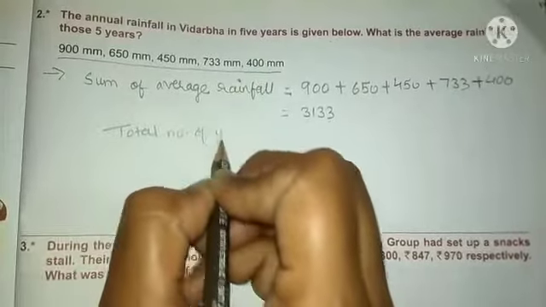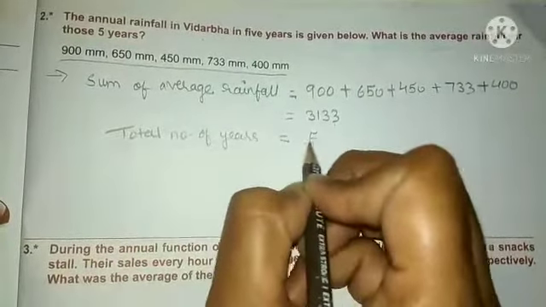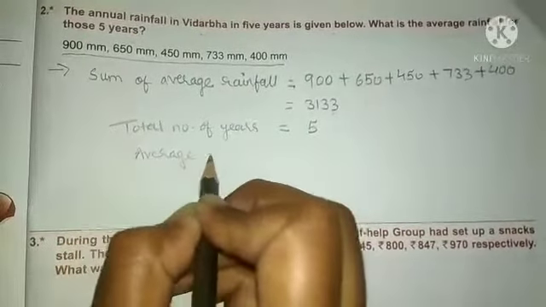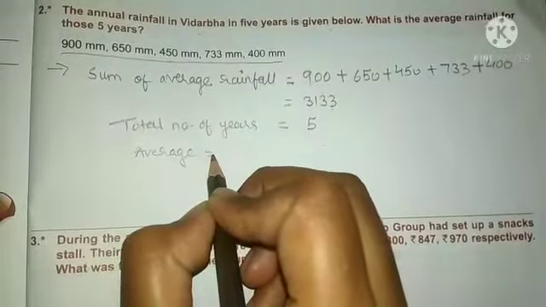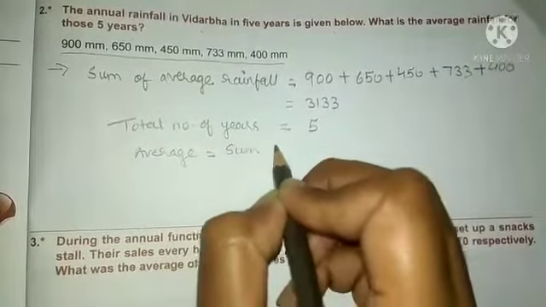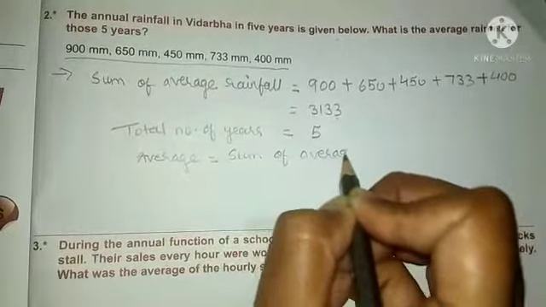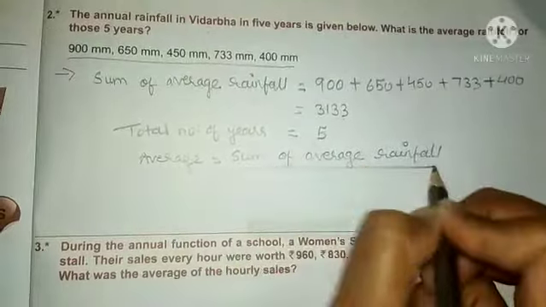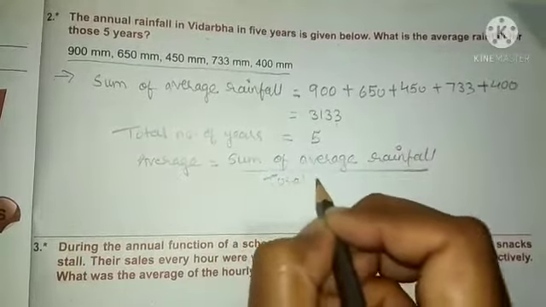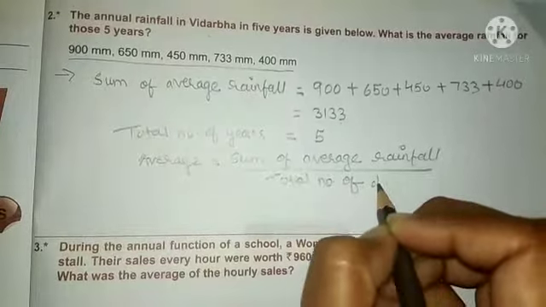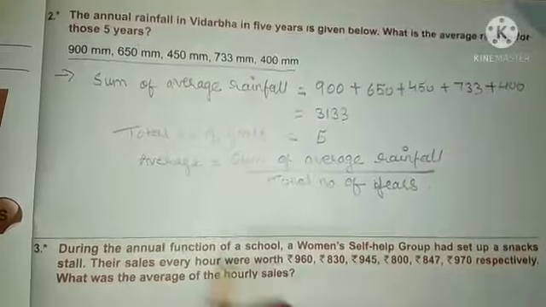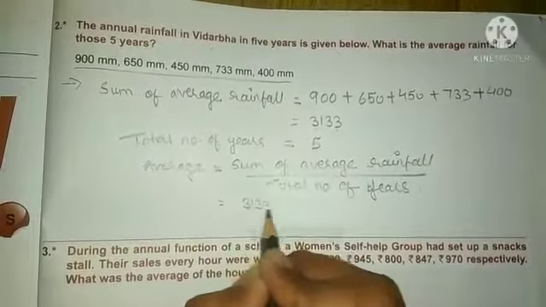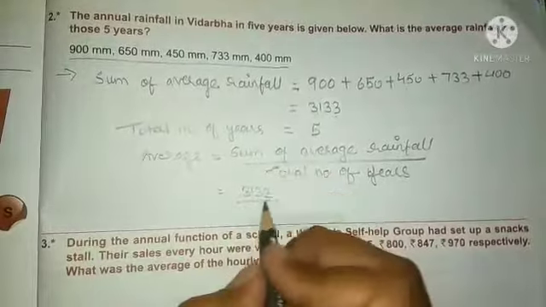Now what is the total number of years given? The total number of years is 5.